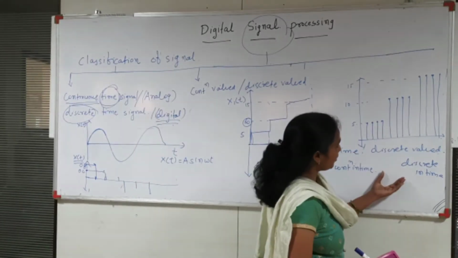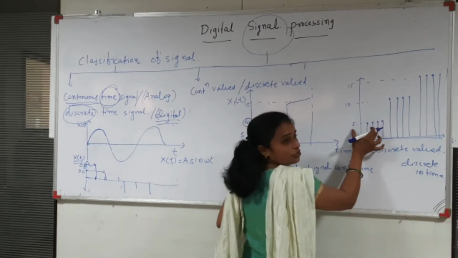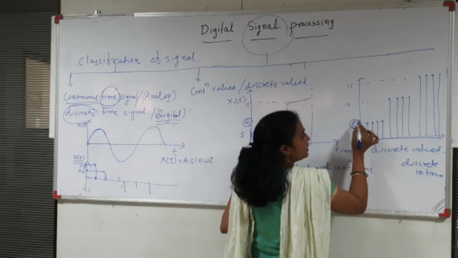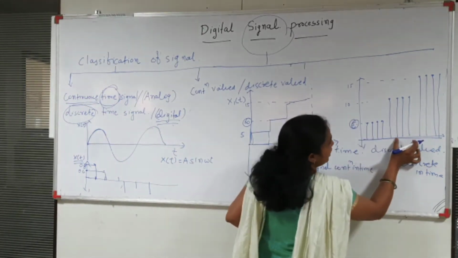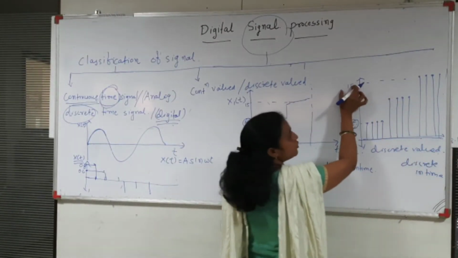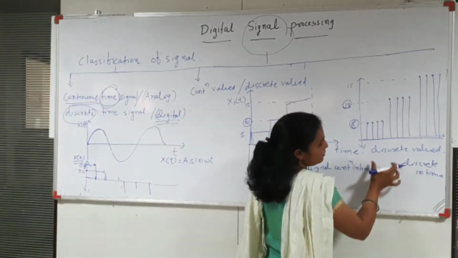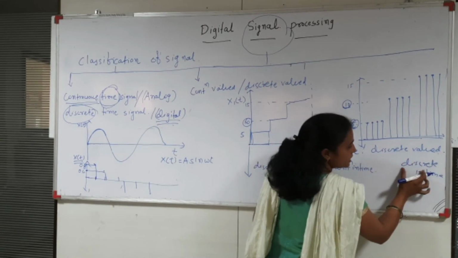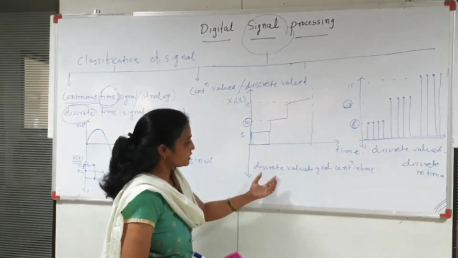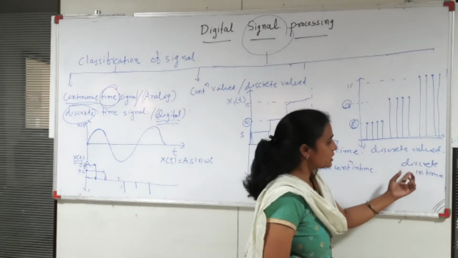In the same way, see in this figure, this time domain signal is also discrete, as well as the amplitude is also discrete. See here, from 0 to 5 time, the amplitude is only discrete, that is 5. Then after 5 to 10, the amplitude is only 10, that is also discrete. And from 10 to 15 seconds, the amplitude is continuously 15. So it's called a discrete amplitude. So this type of signal is called discrete valued, discrete in time domain. So in this classification, there are two sub-classifications: the discrete valued signal continuous in time domain, and the second one is the discrete valued, discrete in time domain.